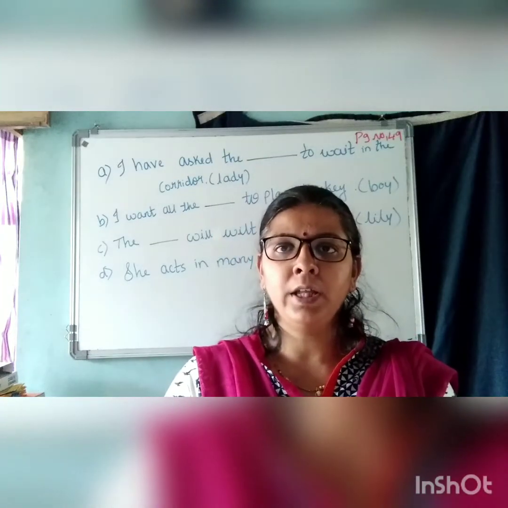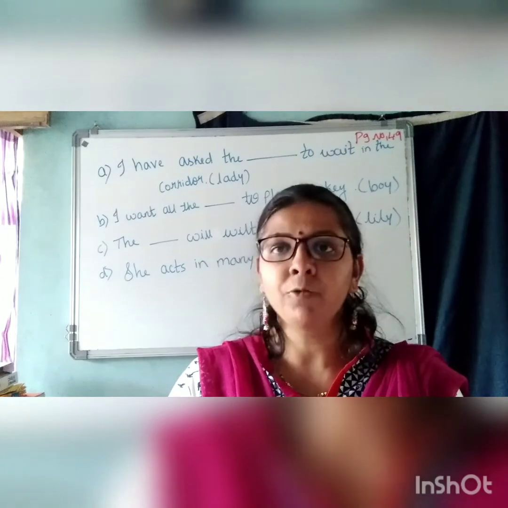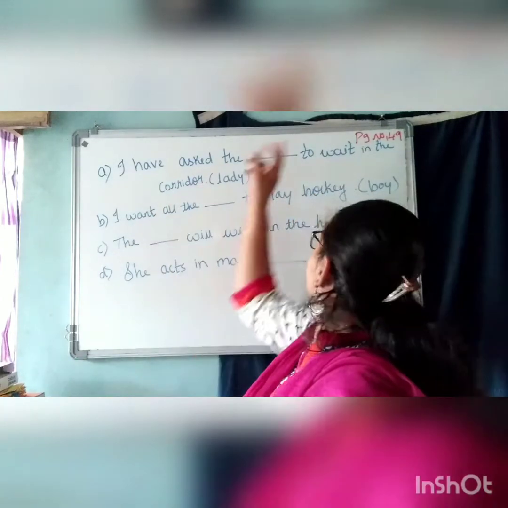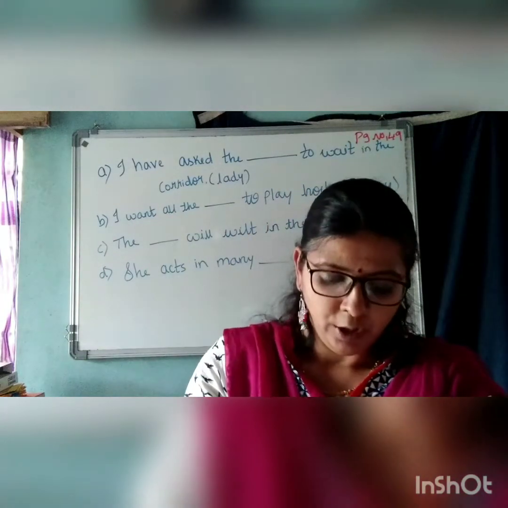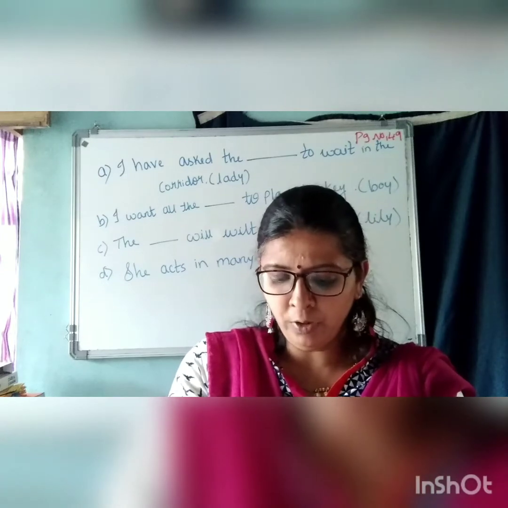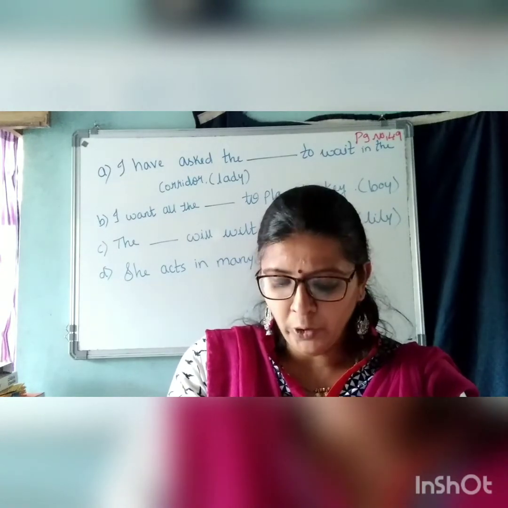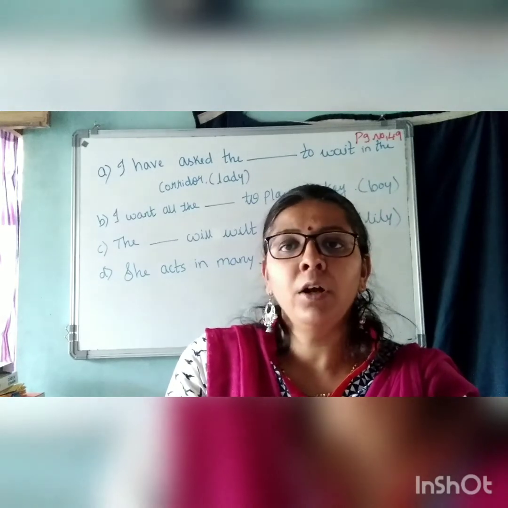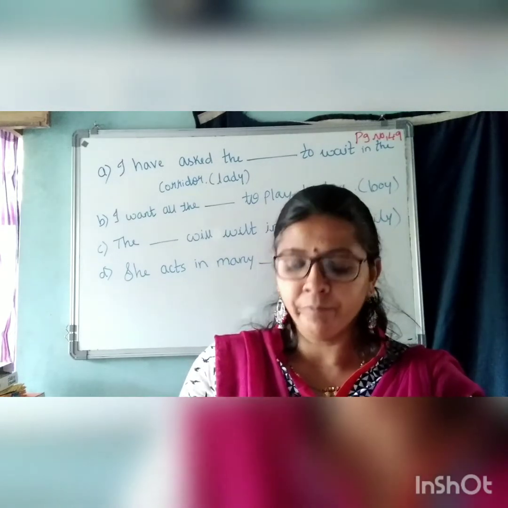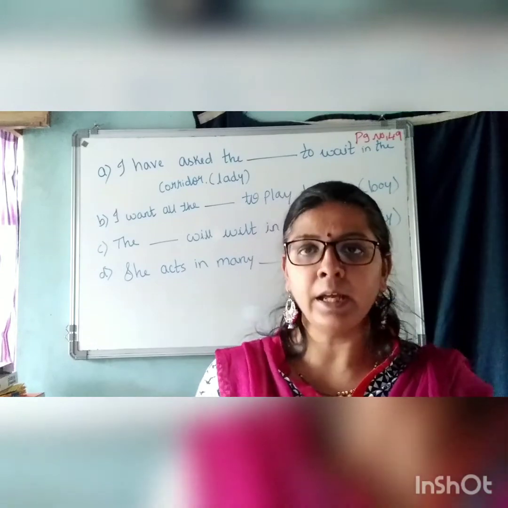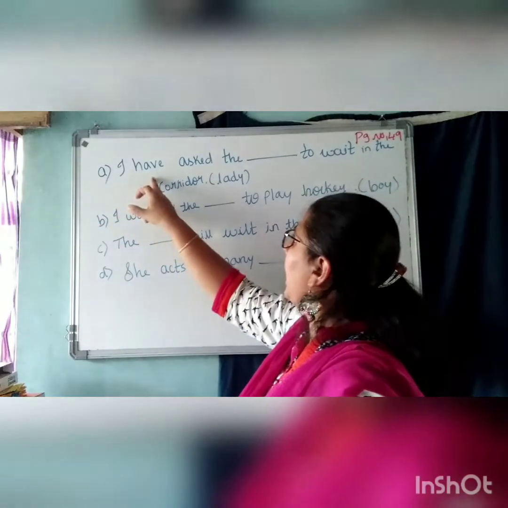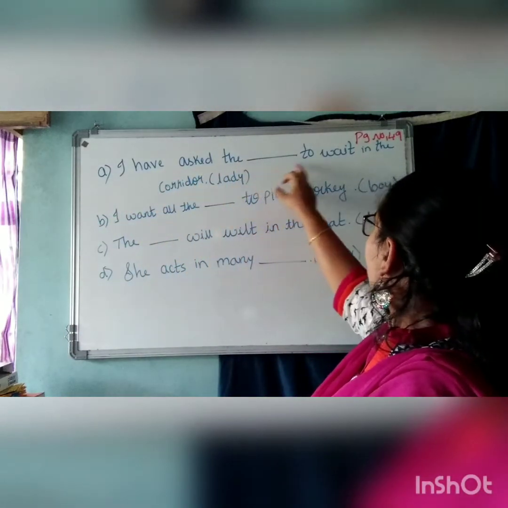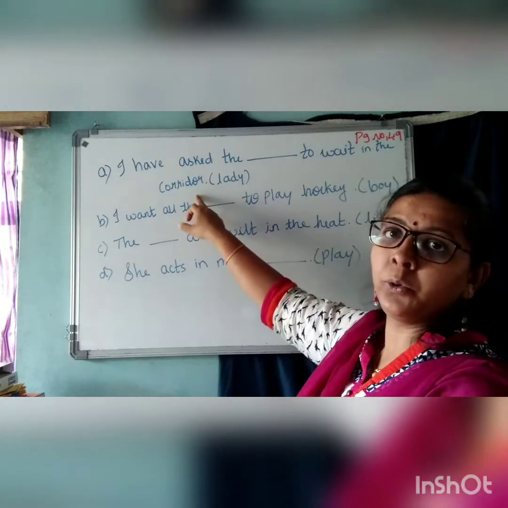Okay children, now see here. In page number 49 in your workbook, fill in the blanks with the plural forms of the word given in the bracket. So we have to fill in the blanks with the plural form here. Now let us see the sentence they have given you. I have asked the dash to wait in the corridor.